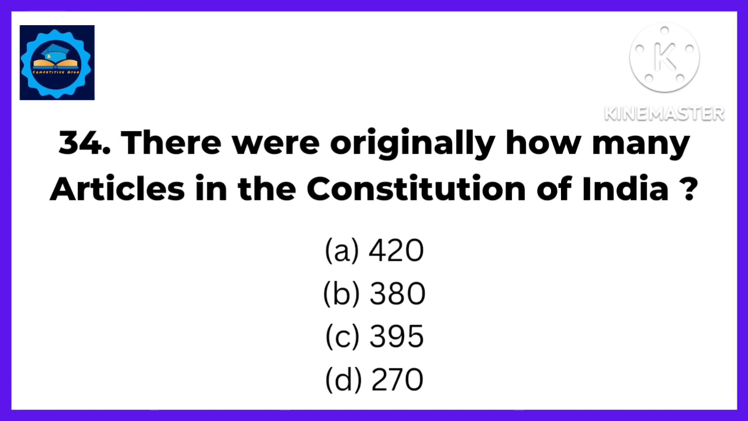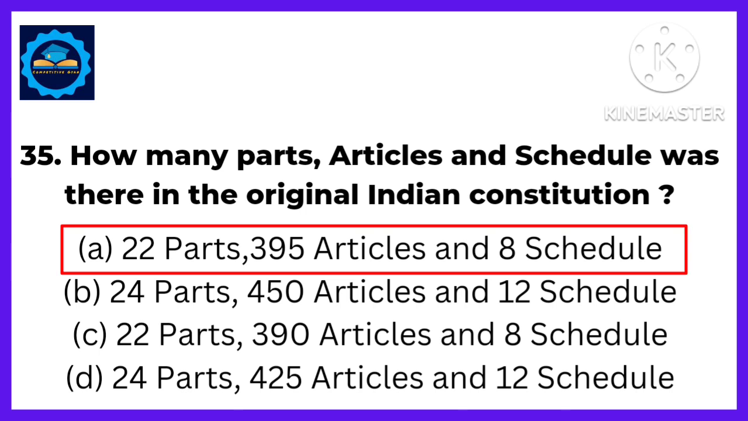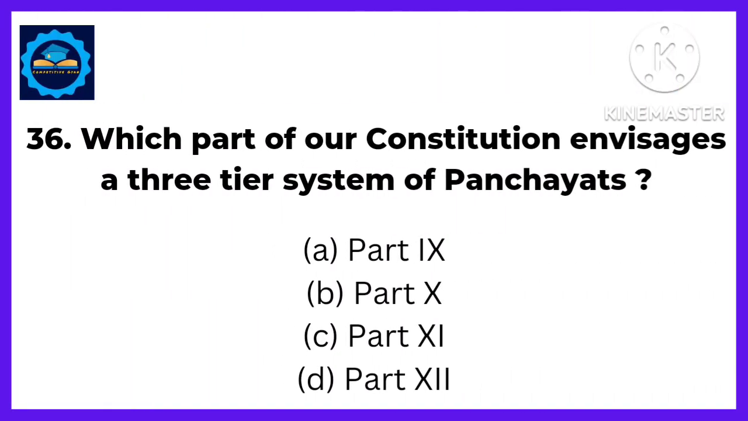Next, how many articles were there originally in the Constitution of India? Answer: 395. Next, how many parts, articles and schedules were there in the original Indian Constitution? Answer: 22 parts, 395 articles and 8 schedules are there in the original Indian Constitution. Next, which part of our Constitution envisages a three-tier system of panchayats? Answer: Part IX.